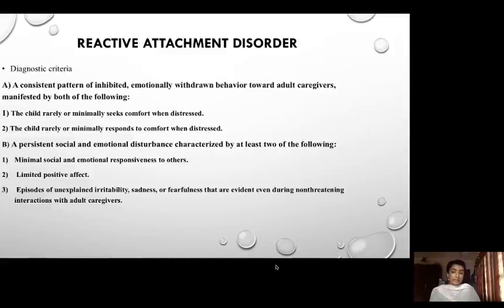So, the child or the patient must have very minimal or rare social or emotional responsiveness to others. Limited positive affect means the patient must not be showing any kind of positive emotions to the caregivers. And for episodes of unexplained irritability and sadness, there might not be any threatening situation, but still the child is irritable or shows sadness,